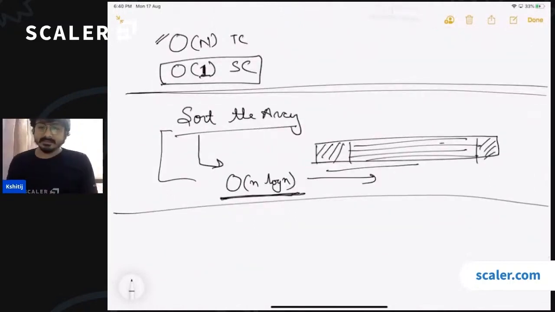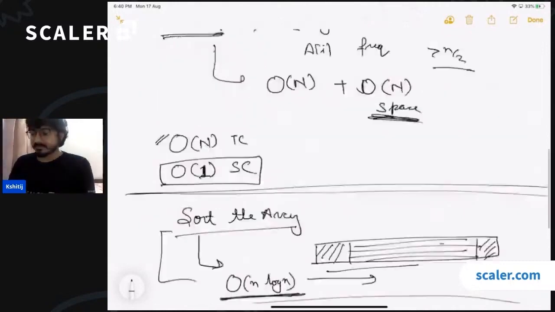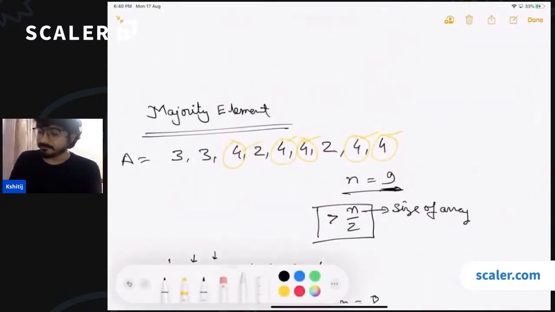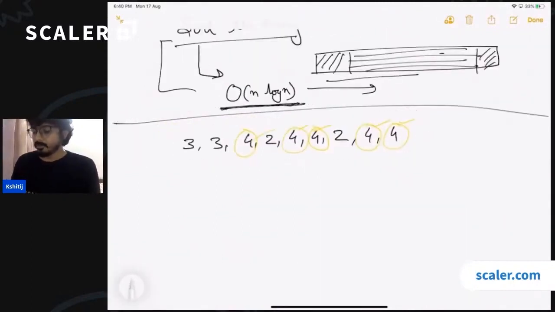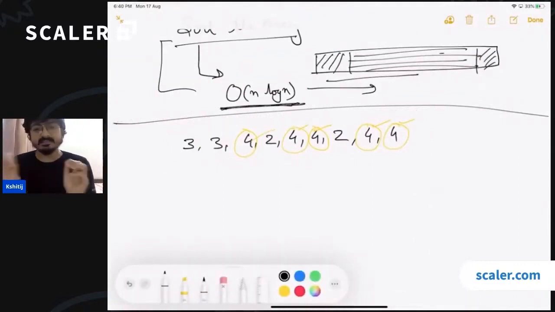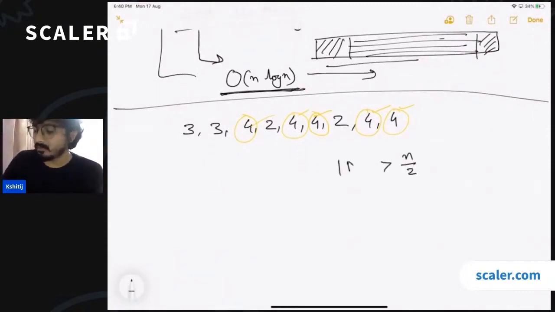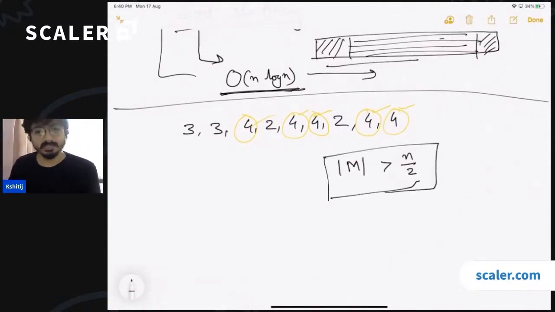Okay, so let's discuss the idea behind the most optimal approach for this problem. Let's try to change the perspective. First, let's consider an example. Let's take this example only. If there is a majority element, the question says that it will occur more than n by 2 times. The count of the majority element is always going to be greater than half the size of the array.